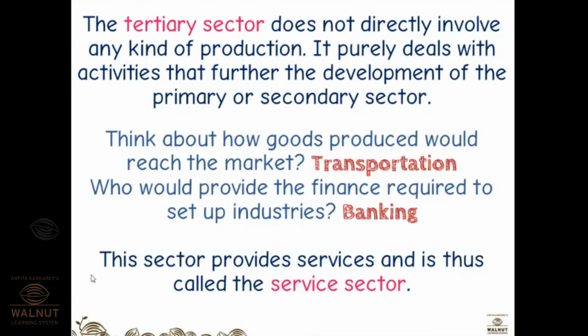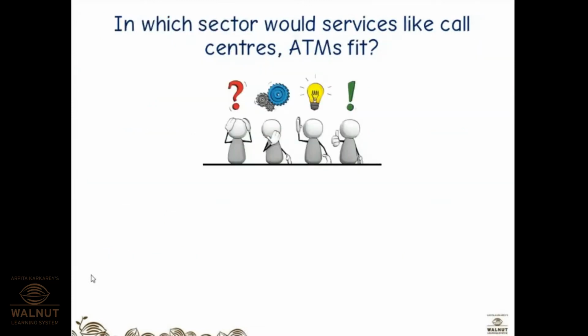Think about how goods produced would reach the market by transportation, and who would provide the finance for setting up industries, that is banking. It is not that every time you have a lump sum in your pocket and you are setting up the factory, right? So for transactions also banking is required. Financial transactions, banking is required. It is now all more about the internet and plastic money and all of that. So you know it in a better way.